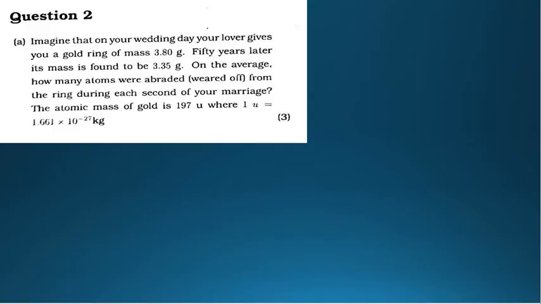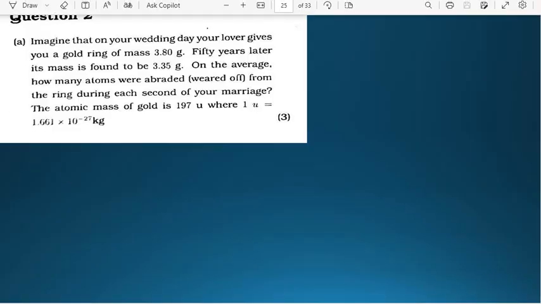The atomic mass of gold is given as 197 mass unit number, where one unit mass number is equal to 1.661 times 10 to the power negative 27 kilograms.